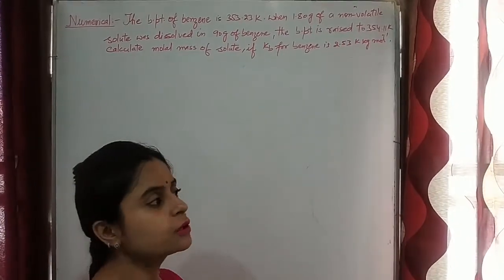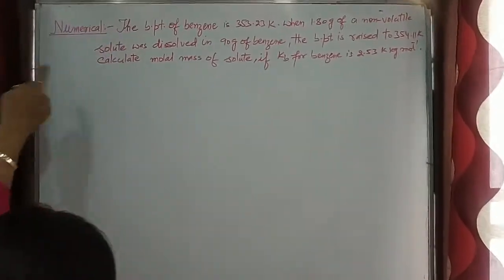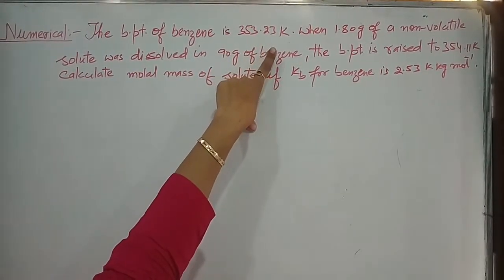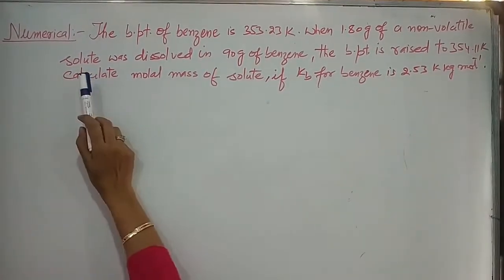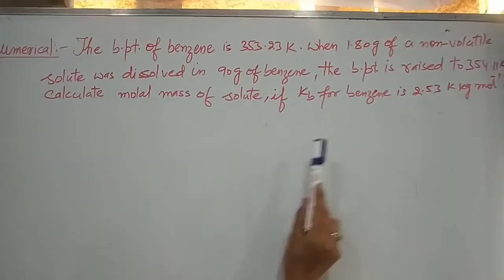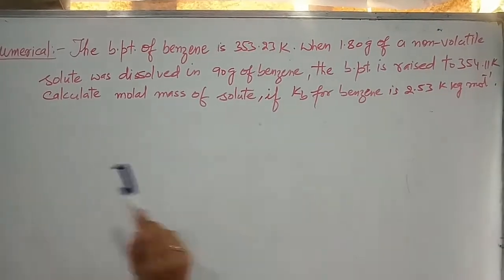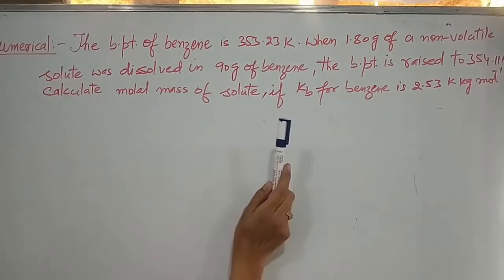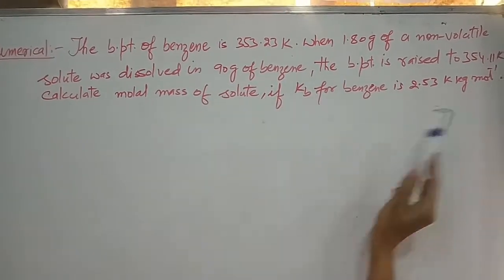Now students, we will do some numericals on this property, that is elevation in boiling point. First numerical: the boiling point of benzene is 353.23 Kelvin. When 1.80 gram of a non-volatile solute was dissolved in 90 gram of benzene, the boiling point is raised to 354.11 Kelvin. Calculate the molar mass of solute if the ebullioscopic constant for benzene is 2.53 Kelvin kg per mole.